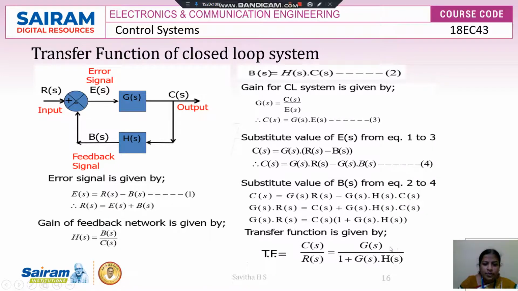This is the transfer function of a negative feedback system. If I consider positive feedback, the transfer function C of S by R of S is equal to G of S divided by 1 minus G of S into H of S. Overall, we write this as G of S divided by 1 plus or minus G of S into H of S. This is the transfer function of the closed loop system.